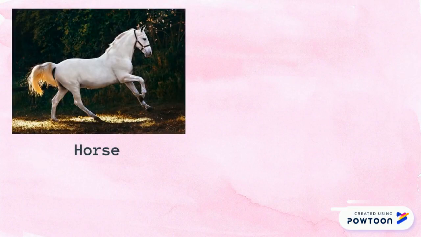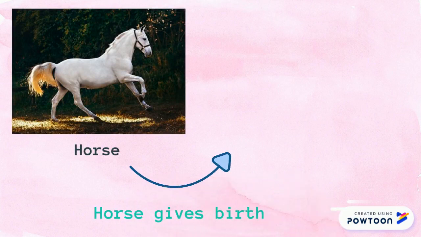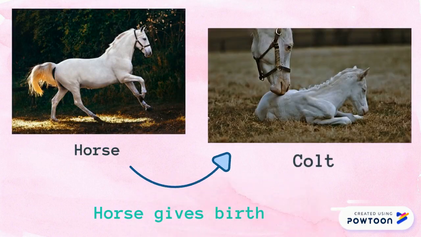Alright children, let's learn about horse. Horse gives birth, and the baby of the horse is called a colt.